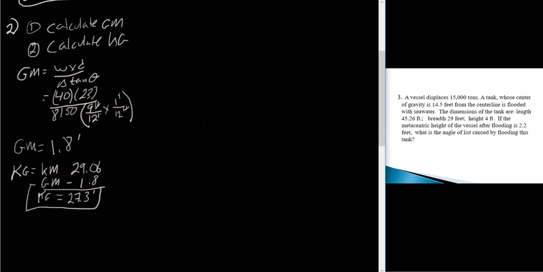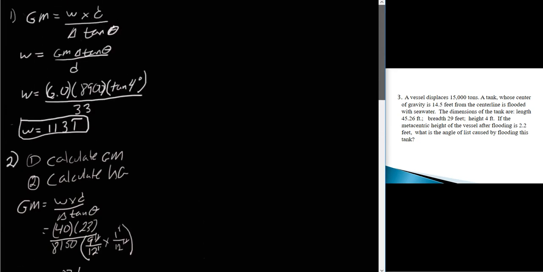All right, so now we're going to do problem number 3. So problem 3, a vessel displaces 15,000 tons. A tank whose center of gravity is 14.5 feet from the center line is flooded with seawater. The dimensions of the tank are length, okay, this is going to be a multi-step process here. So in this case, let's see, what is the angle of list caused by flooding this tank?